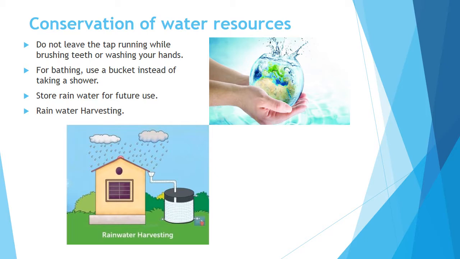Conservation of water resources. How to conserve water? We all know water is a precious resource and we should use it wisely. There are many places in the world where people do not even get clean water to drink. Drinking contaminated water, that means chemical or wastewater, can lead to many diseases. So, we should not pollute rivers or throw garbage or chemicals into these water bodies. Polluted water can also harm marine life.